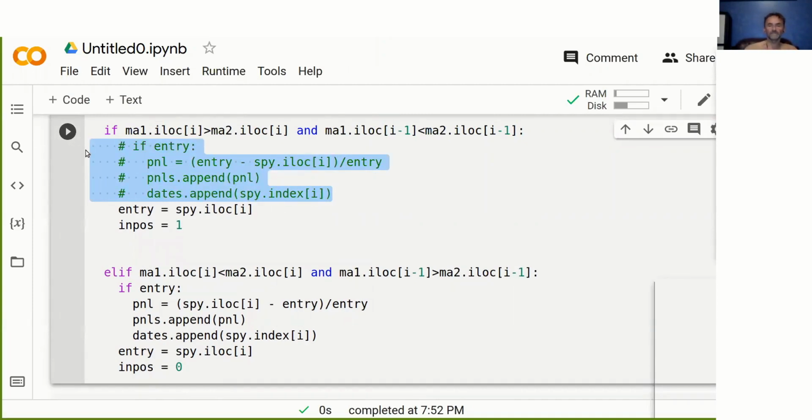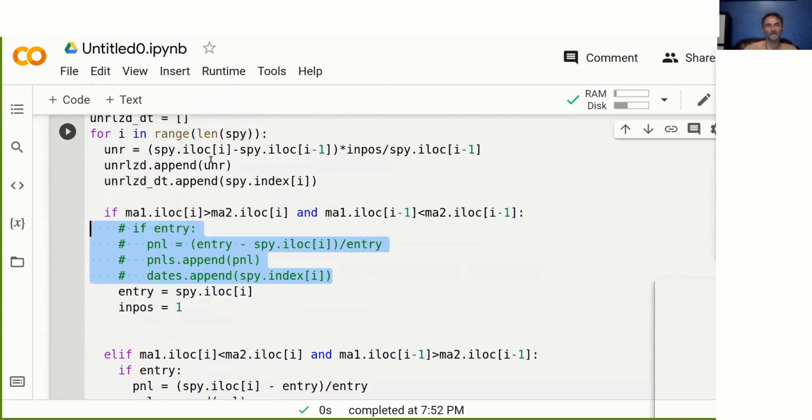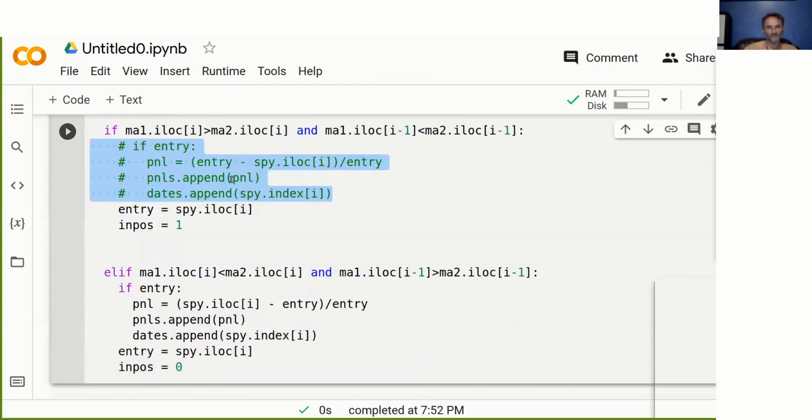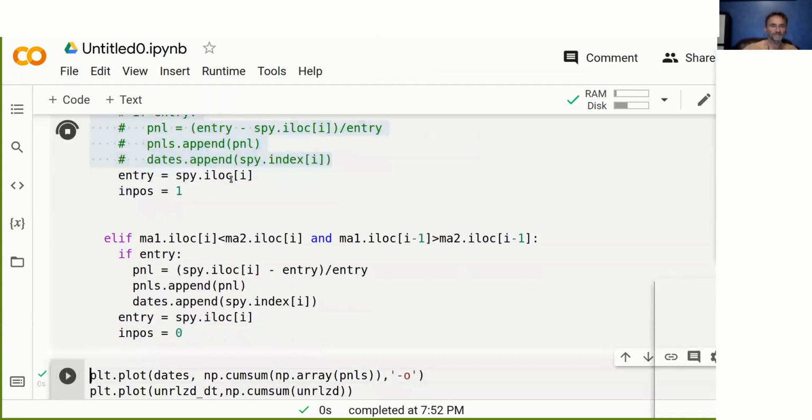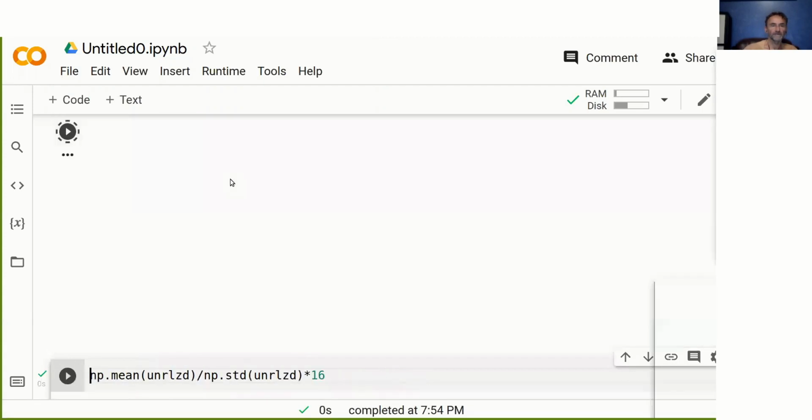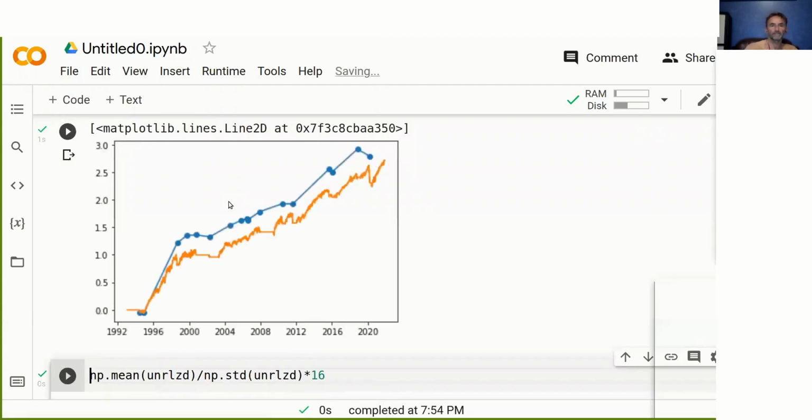We can do block comments in Python notebooks, which is control slash. And so once we comment this out, we're actually not running short trades any longer. We're only running long only trades. So let's do this. And here we go. This is our long only trade.